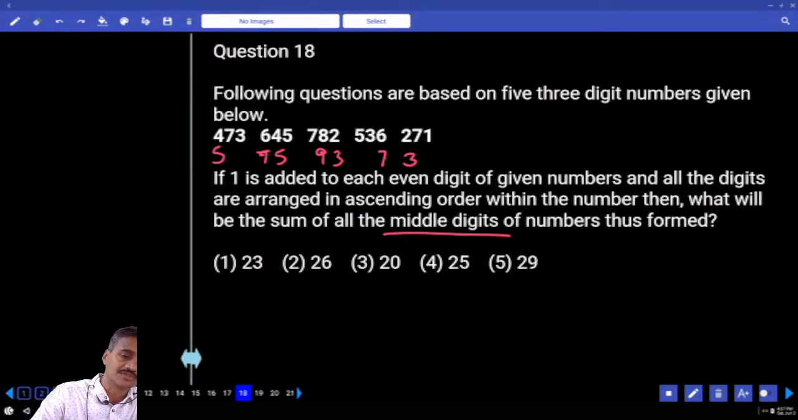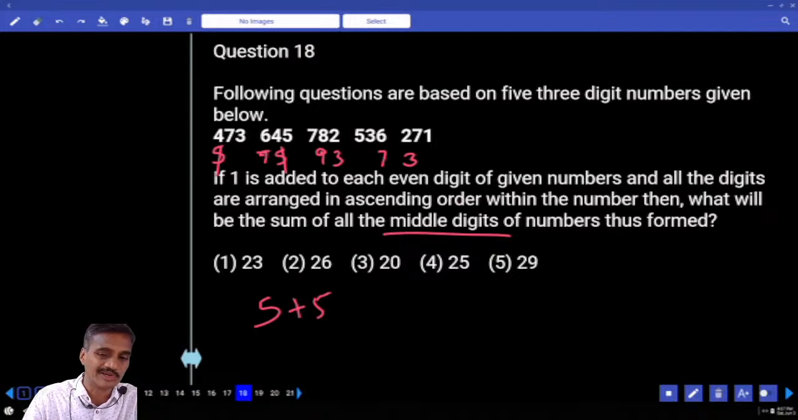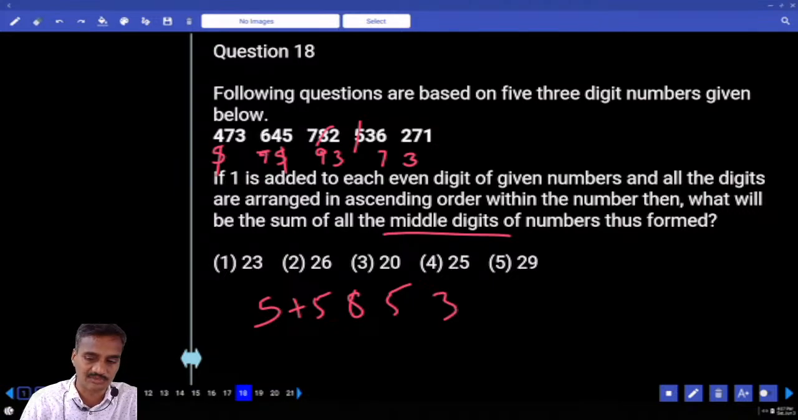Middle digit, now 3, 7 and 5. Which is the middle digit here? 5. Now here 5, 7 and 4. And which is the middle digit? 5. Are you getting this one or not? Then 5 plus 5, 10. And the next middle digit, 8, 18. And the next middle digit, 7, 5, 3 and 5. Now here in this one, 1, 3 and 7. The middle digit is 3. Then what is the sum here? 15 plus 8, 23 plus 3, 26. Choice 2, question number 18.